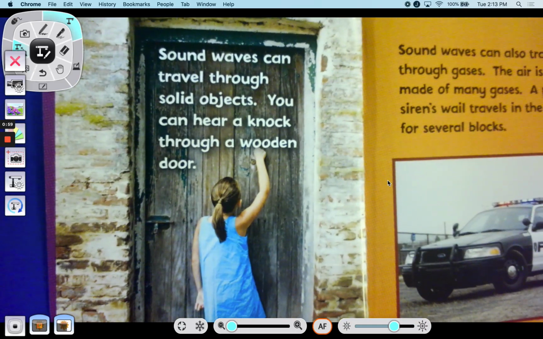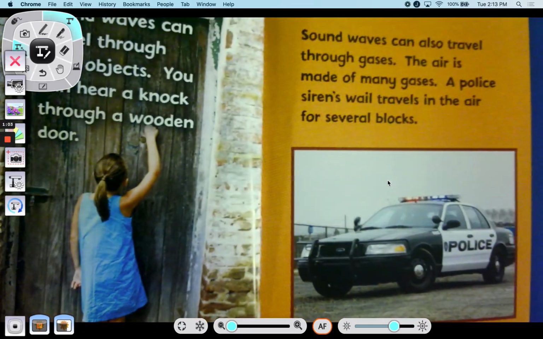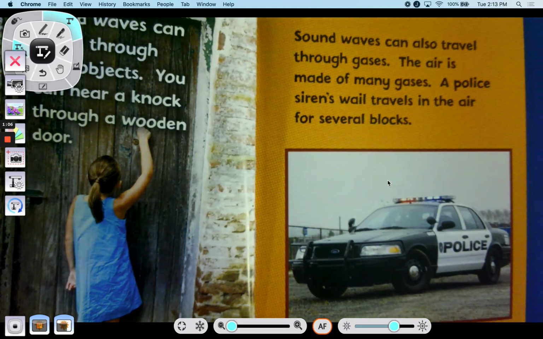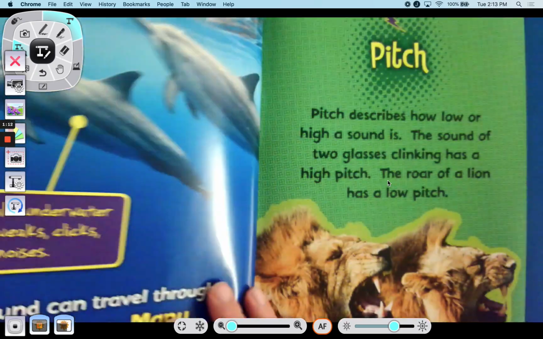Sound waves can travel through solid objects. You can hear a knock through a wooden door. Sound waves can also travel through gases. The air is made up of many gases. A police siren's wail travels in the air for several blocks.